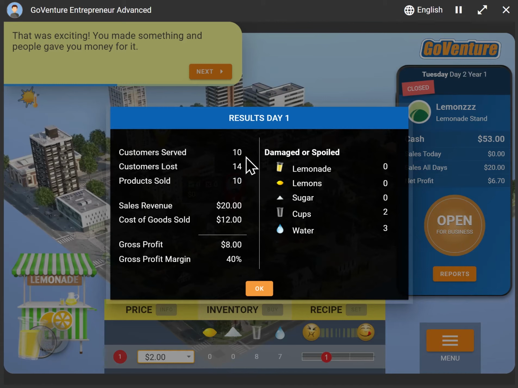So I can see how many customers I've served, how many I've lost, how many products I've sold, my sales revenue, cost of goods, gross profit margin. And if I had too much inventory, I might end up having it damaged or spoiled. So that forces me to make sure I can forecast accurately and order just enough inventory to serve all my customers, but not have too much left over. So you can see even this very quick, very simple simulation of running a lemonade stand, there are some deep business concepts happening in a very basic experience. And you may be thinking now, well, how do we know what gross profit and cost of goods mean if this is our first time learning about business?